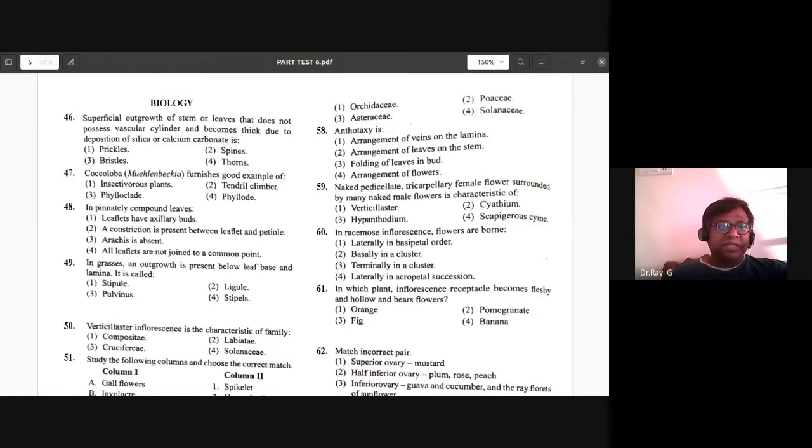The first question that they have given is: the superficial outgrowth of stem or leaves that does not possess vascular cylinder and becomes thick due to deposition of silica or calcium carbonate is. Is it prickles, spines, bristles, or thorns? What is the answer that you wrote for it?